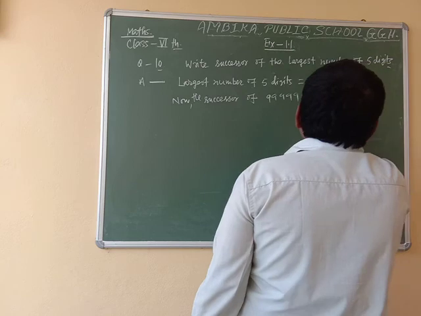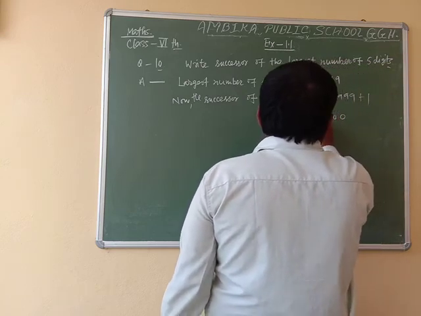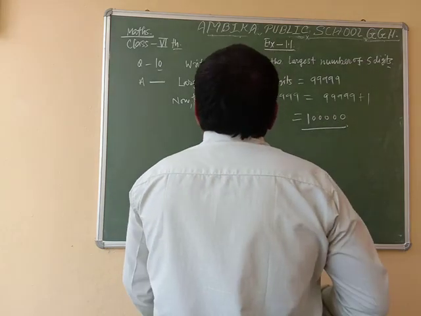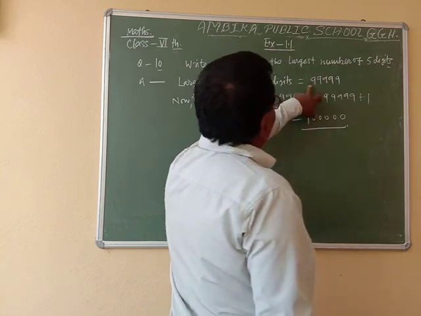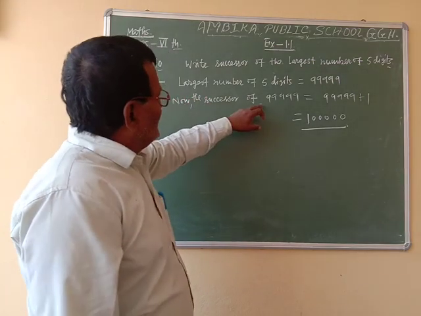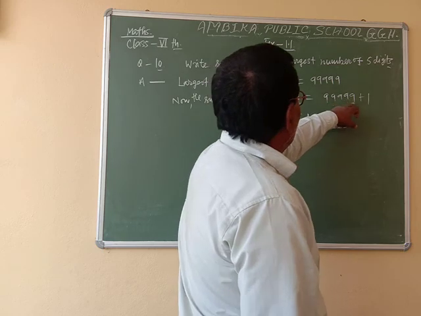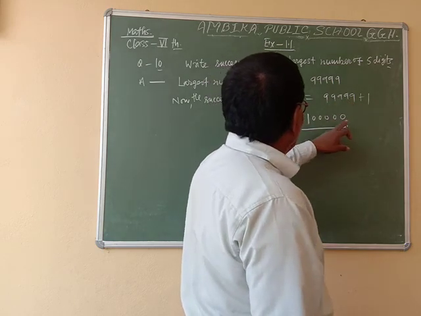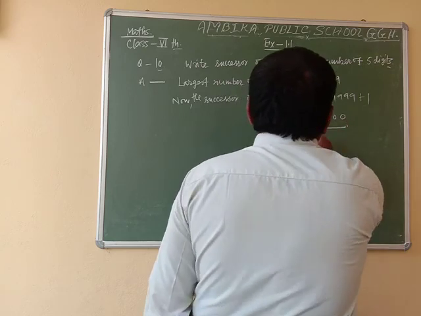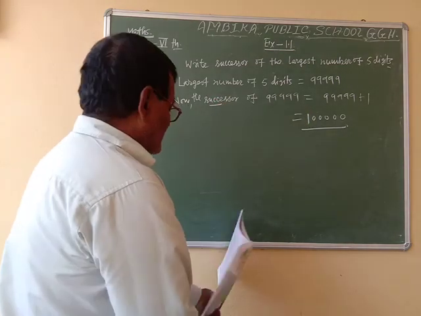99999 plus 1 बराबर 1 lakh. The largest number of 5 digits is 99999, and the successor of 99999 is 99999 plus 1, equal to 1 lakh. So to find the successor, we add 1 to a given number.